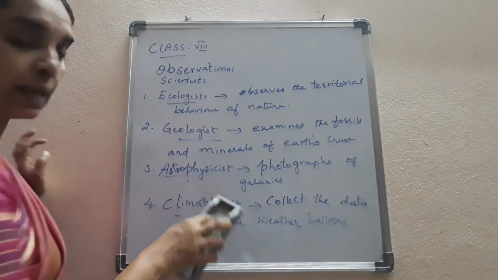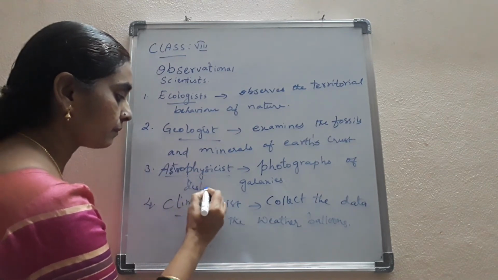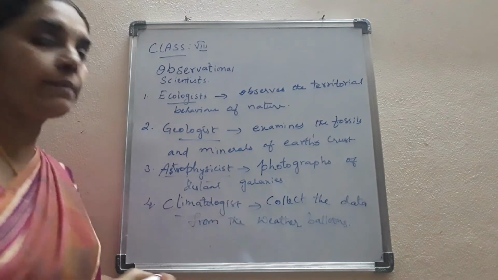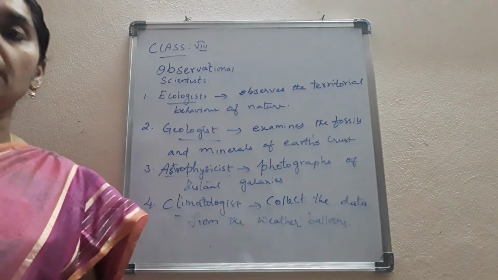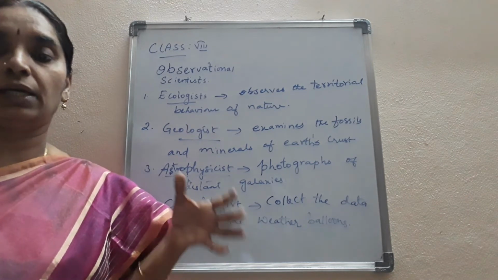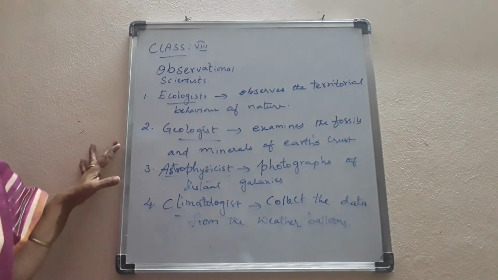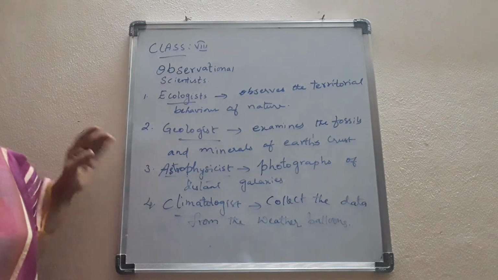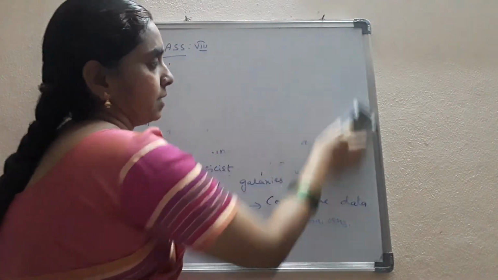He studies space physics. Okay. Next, climatologist. He collects the data from the weather balloons and reports about the weather and climatic conditions prevailing. So these are the observational scientists, and we move to the experimental scientists like biologist, chemist, and physicist.